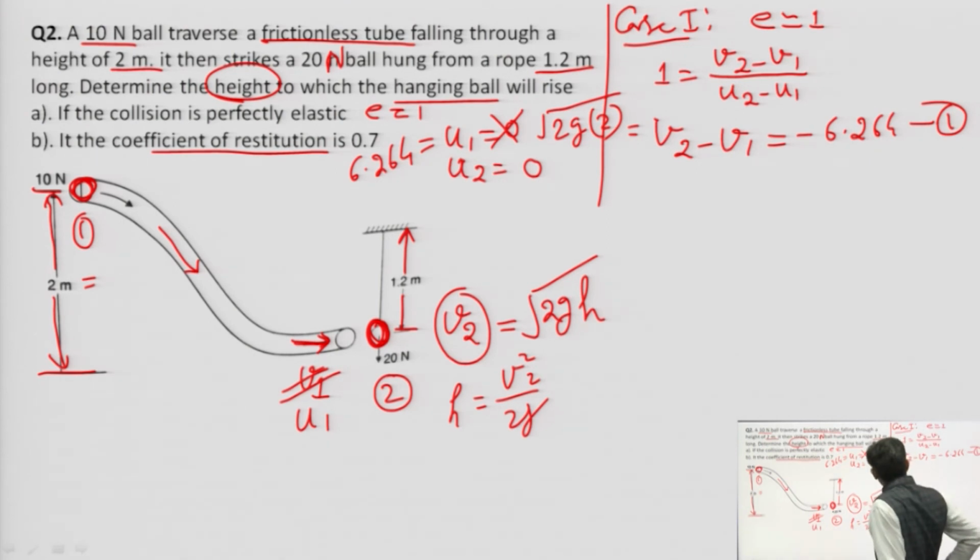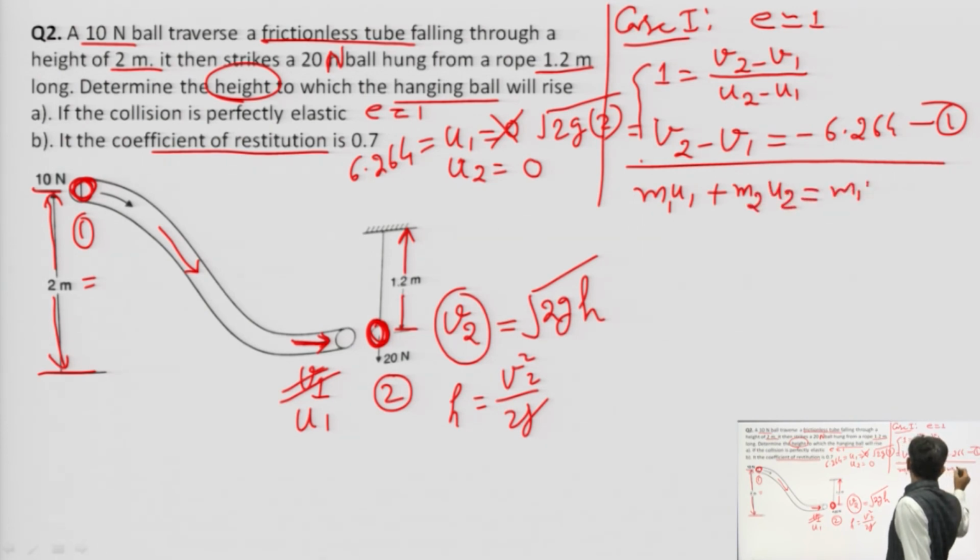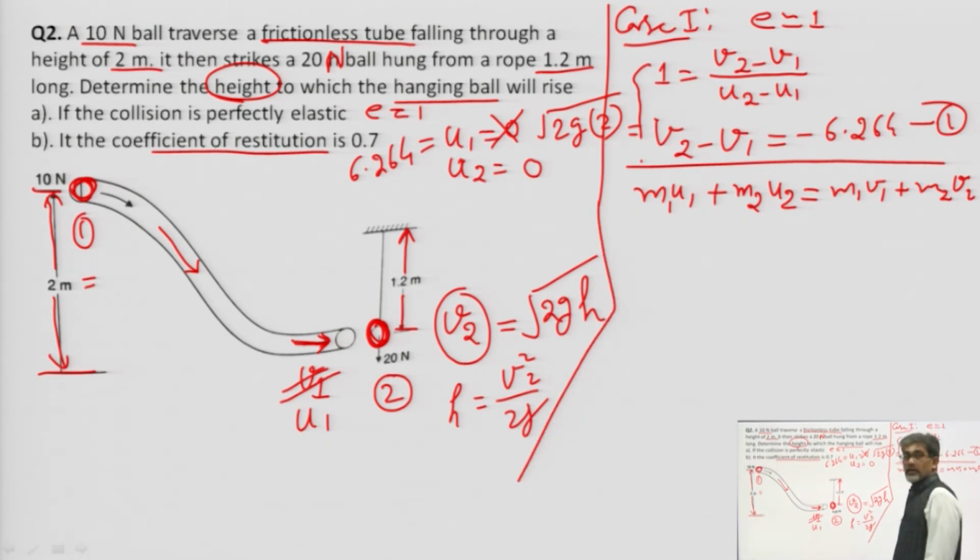Another principle is conservation of momentum, and another equation will be derived from it. So it is m1 u1 plus m2 u2 is equal to m1 v1 plus m2 v2. It is better to write weight w in place of m, so I am replacing m1, m2 by w1, w2.